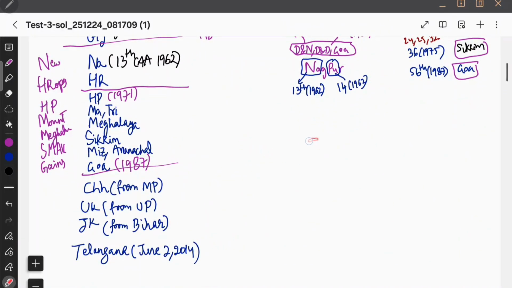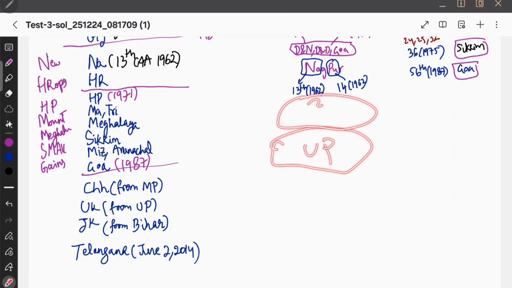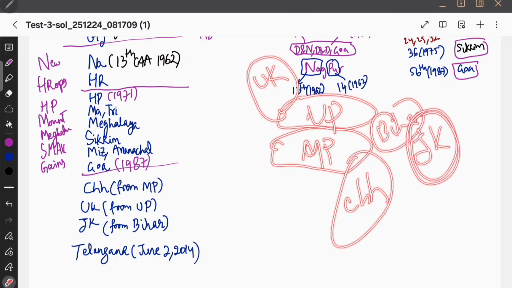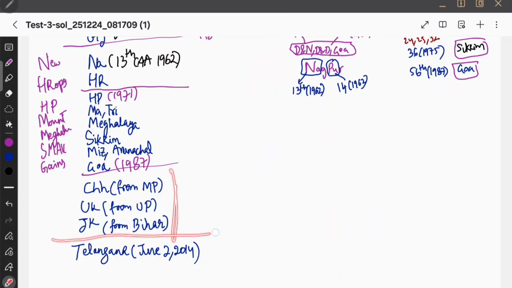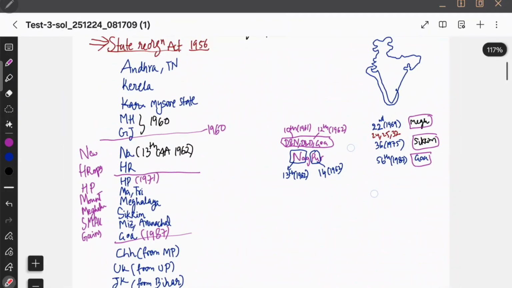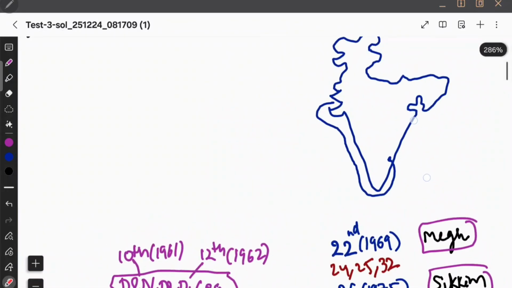Now, the story ended with Goa with the 56th Constitutional Amendment Act 1987. Now, what are the major states? You know, Madhya Pradesh, Uttar Pradesh, and Bihar. Chhattisgarh was formed from Madhya Pradesh, Uttarakhand was formed from Uttar Pradesh, and Jharkhand was formed from Bihar. Finally, the story did not end here. The story ended with the Telugu state Telangana. So basically the story started with the Telugu state Andhra and ended with the Telugu state Telangana on June 2nd, 2014. So this is how I memorized. Easy peasy.